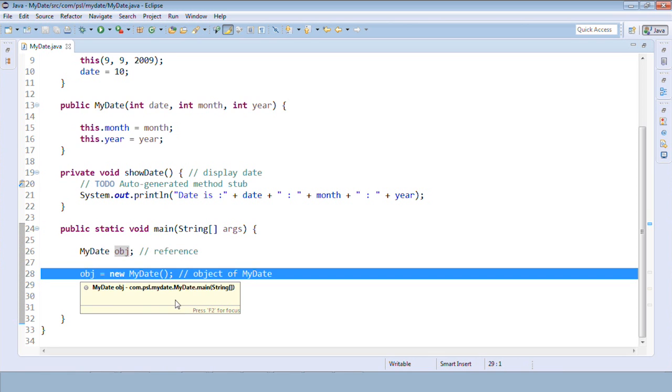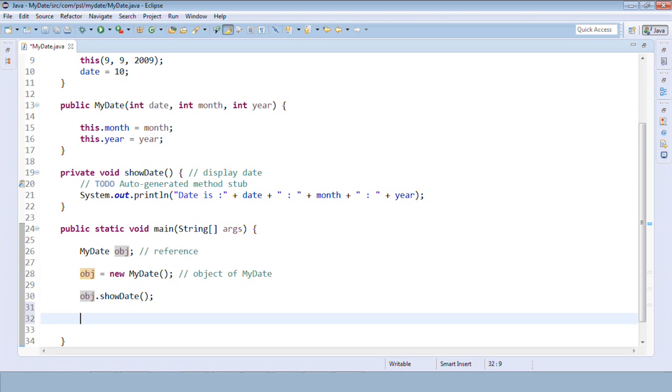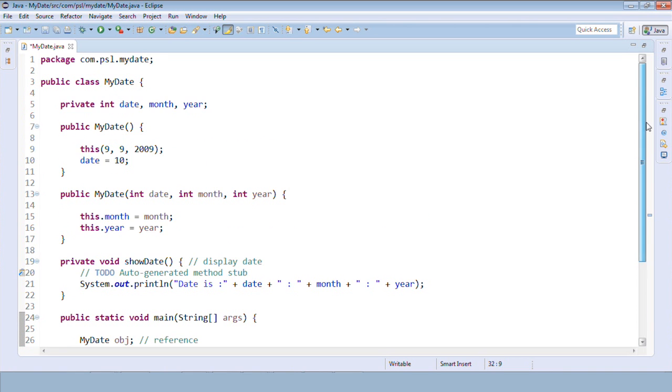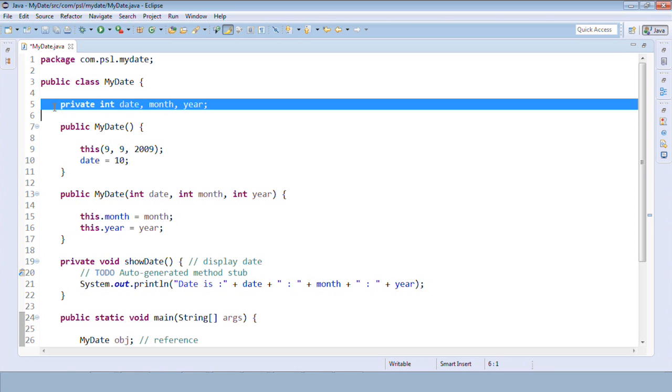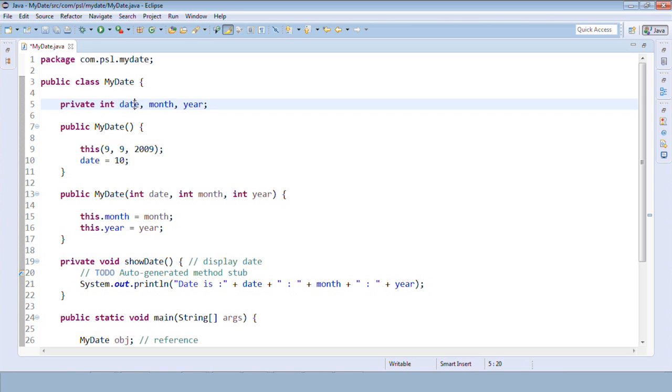Similarly, we have created a different object, say obj1, and we have assigned some different data along with that. So every object has some state, different values, because every time a new variable is created. If there is one object, we'll have 3 variables created in memory. If we have 2 objects, then we have 2 copies, one for each object.